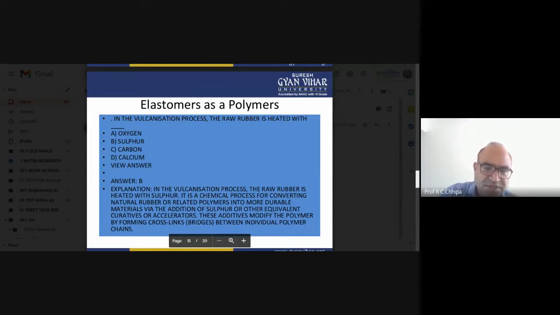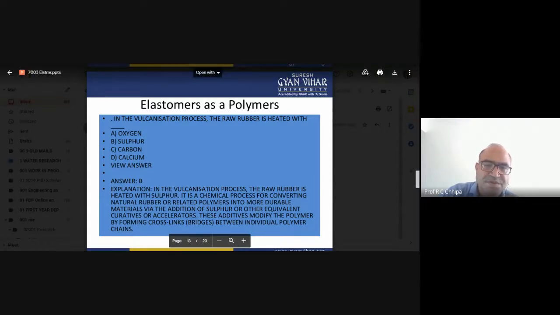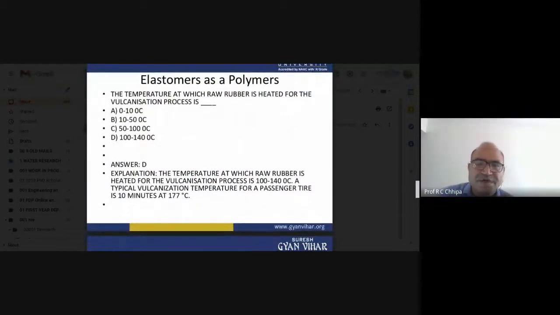Now we can take another multiple choice question. The temperature at which raw rubber is heated for the vulcanization process: here the answer is 100 to 140 degrees centigrade. That specificity is important for the chemist in chemical reactions. Exactly what we want, that technology can be processed with the help of the materials used, and materials can be changed with functionality, and that is because of the reaction condition.